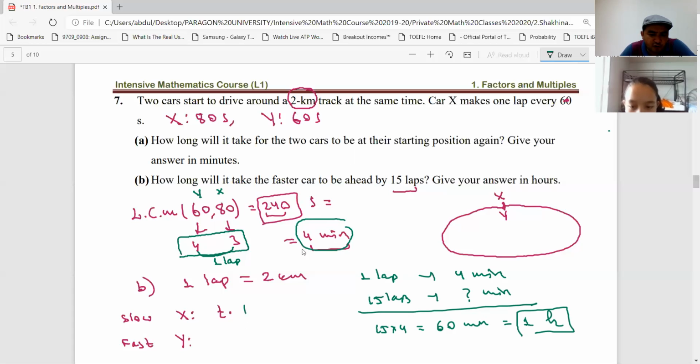Because every 4 minutes, Y drives 4 laps, but X drives 3 laps. Next 4 minutes, 8 and this one is 6. Next, 12 minutes, this one is 12, this one is 9. So the lap difference is increasing, right? So for every 4 minutes, the difference is 1 lap. That means 15 times 4, in 1 hour, the difference between the number of laps that each car drives will be 15.